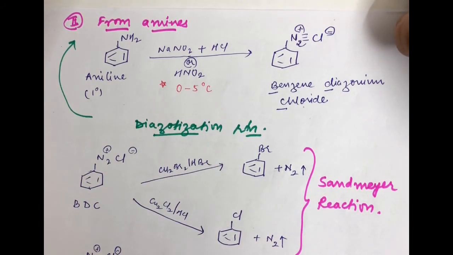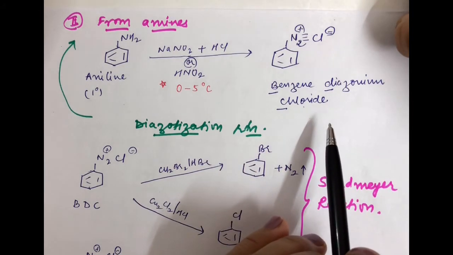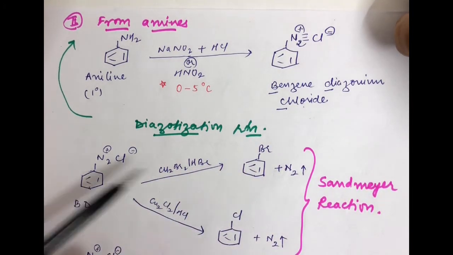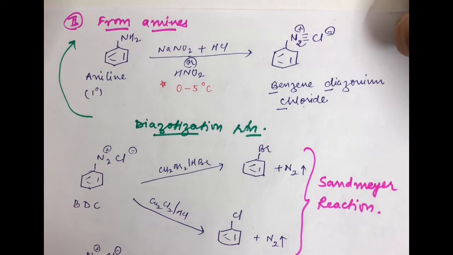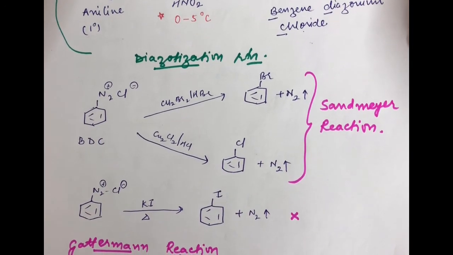Now let us discuss further what this particular benzene diazonium chloride can help us with in preparing the haloarene compounds. Now students, in my next video I will definitely let you know the mechanism of formation of benzene diazonium chloride from aniline. So catch me in the next video for the preparation and mechanism of BDC from aniline. But for the time being, let us proceed further with the reactions which BDC can undergo.